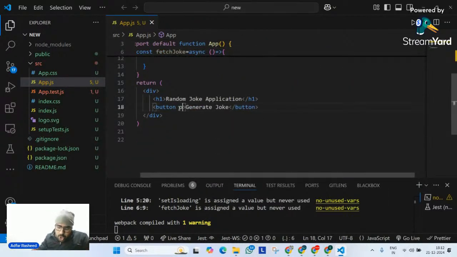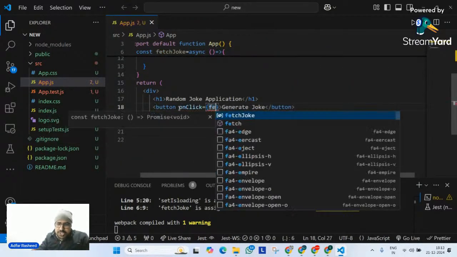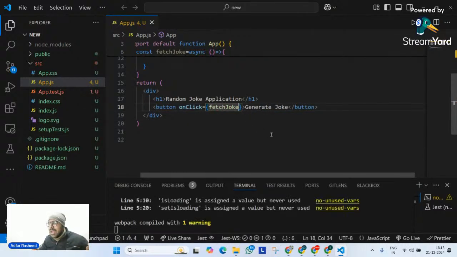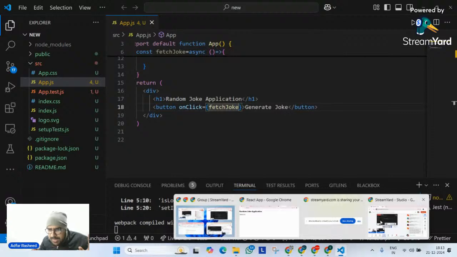And after that, I will simply go to my button. I will simply tell it onClick, please fetch the joke. As of now, I'm not discussing anything related to React 19. I'm just trying to show you a simple example here.